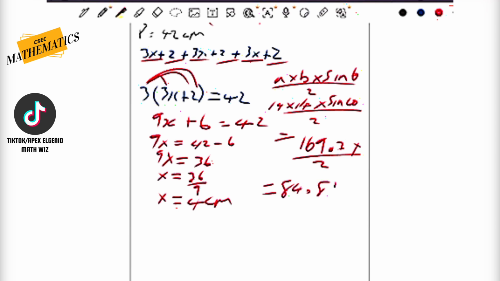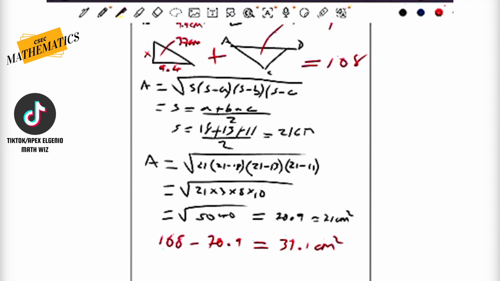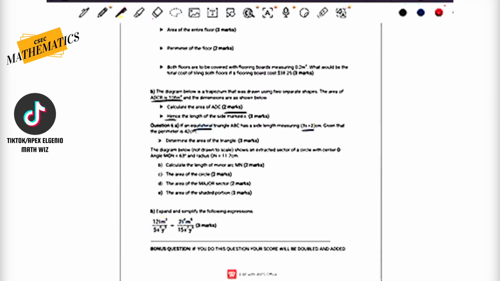84.87. Now, what I want you to do, since the exam is over and you're not under pressure, is try to use Heron's formula and let me know in the comments if you got the right answer. All right? Beautiful. Nice start to question 6. Let's then move on to question 6b.